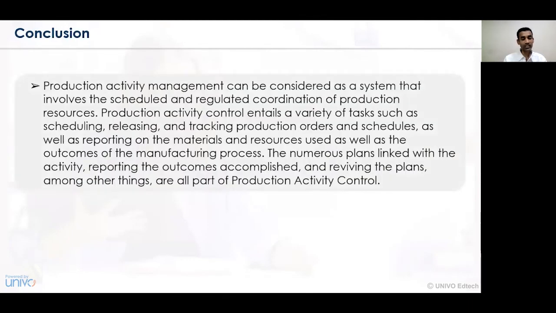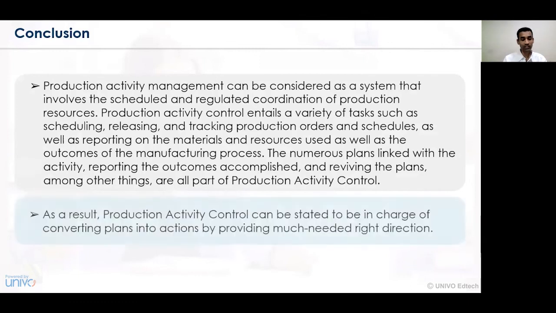So when production activity management is taken up, one has to see that all those activities are carried out in a coordinated way and complied with in a specified time period. For that, certain activities or tasks such as scheduling, releasing, tracking the production, monitoring the access and availability of material and resources, and planning and control of operations, all those activities need to be conducted in a very effective way, and only then can we say that production activity control is quite effective.